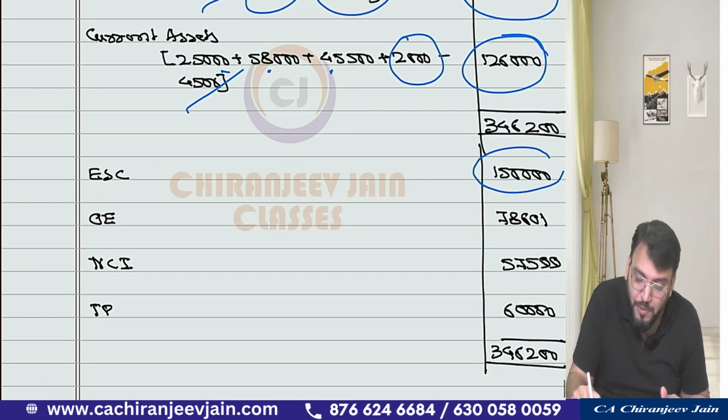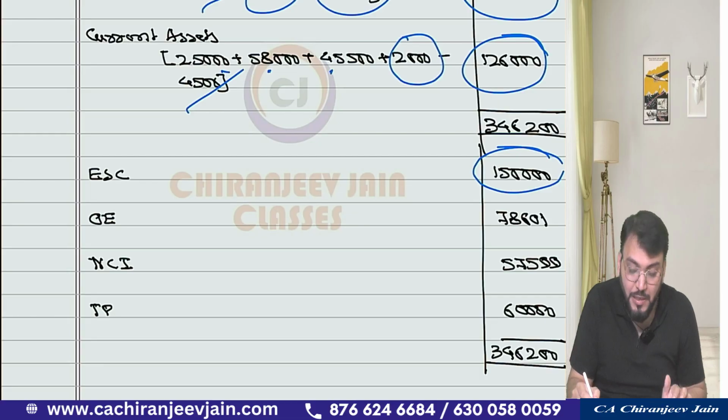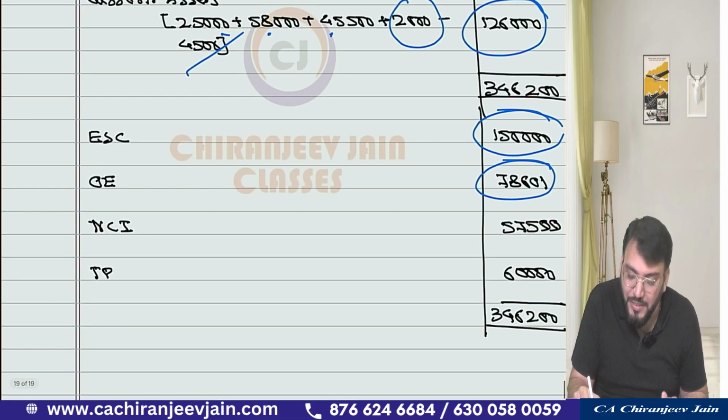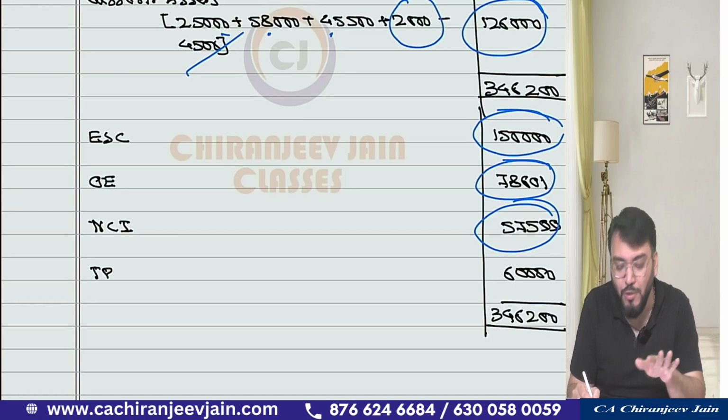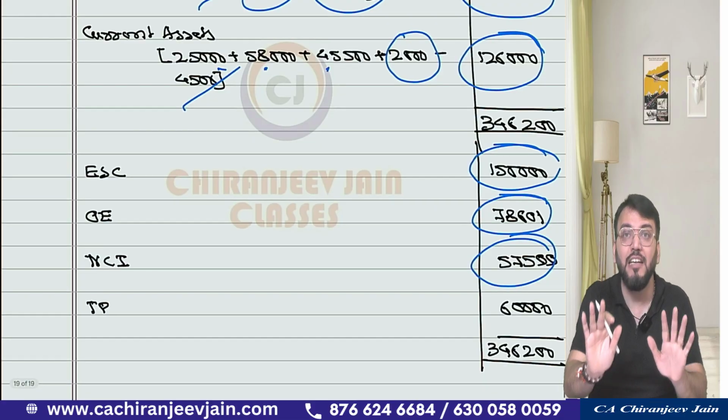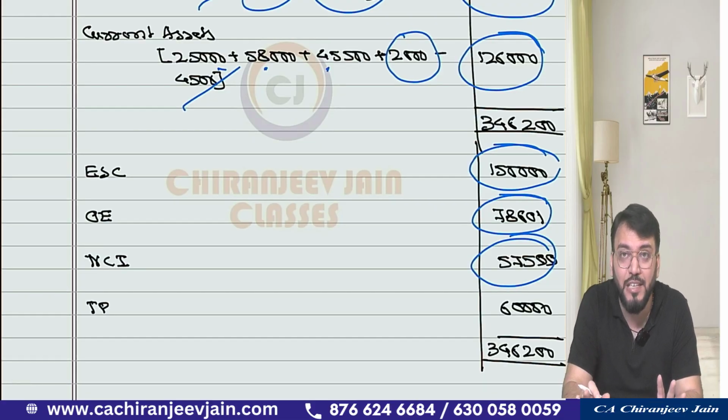Then equity share capital will come as per the balance sheet of parent company. Then other equity as per working note, NCI as per working note, and trade payable as per book value plus book value plus book value. There is no adjustment, and the balance sheet will tally. Understood? Have you understood the entire solution?